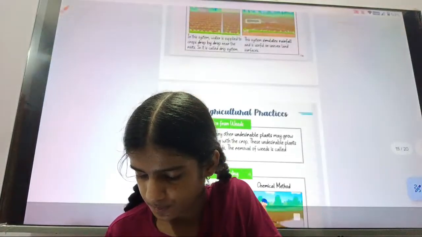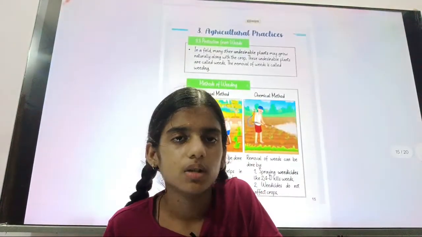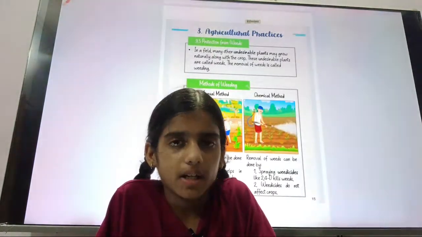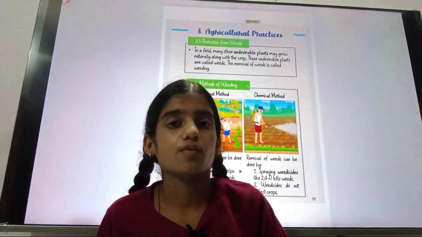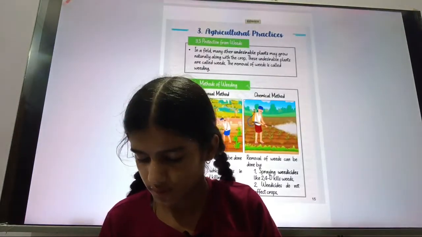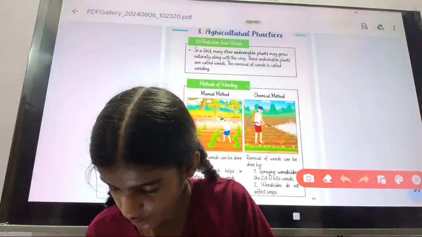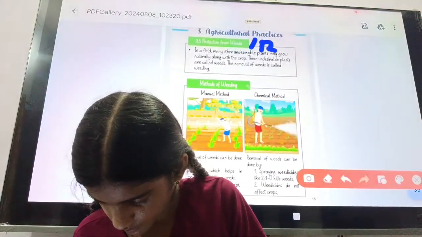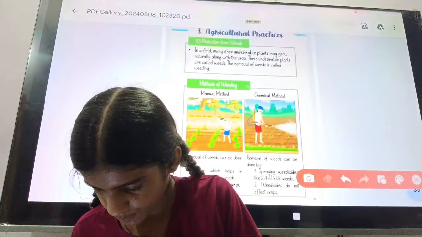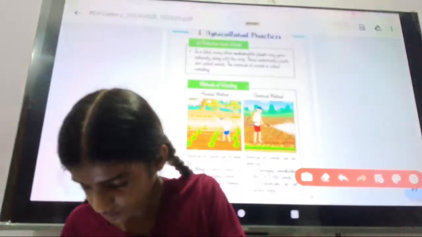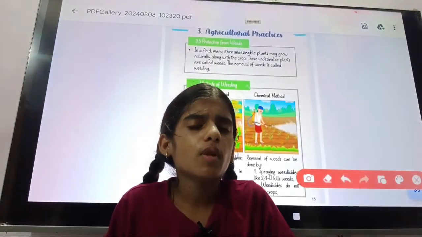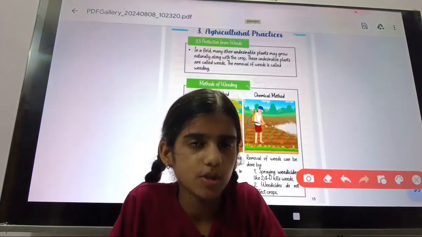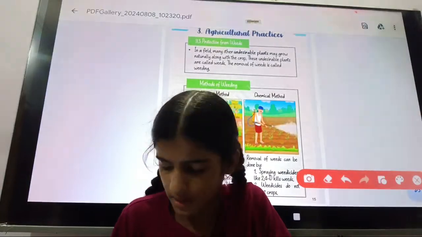Then we will move to our next agriculture practice, that is protection from weed or removal of weed. Okay. Removal of weed. You can say, what is weed? So weed is an unwanted plant.